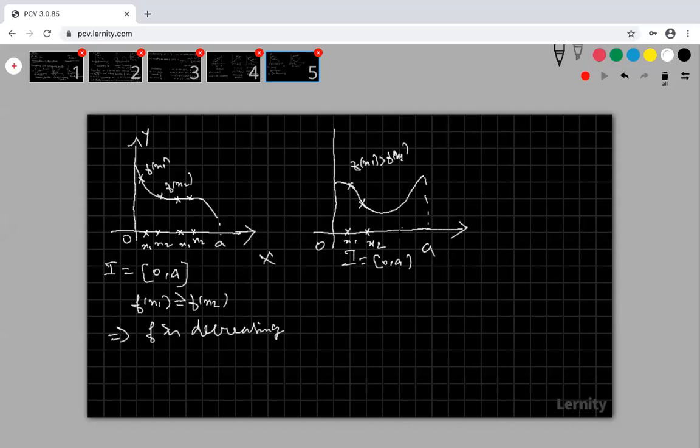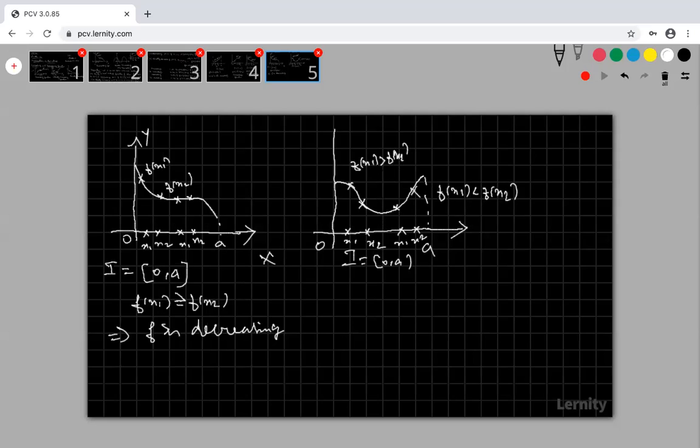Suppose I am taking two points here, x1 and x2. This is my f of x1, this is my f of x2. In this case my f of x1 is less than f of x2. Are you okay? So here I am getting f of x1 greater than f of x2, and here f of x1 less than f of x2. Therefore there is some contradiction.